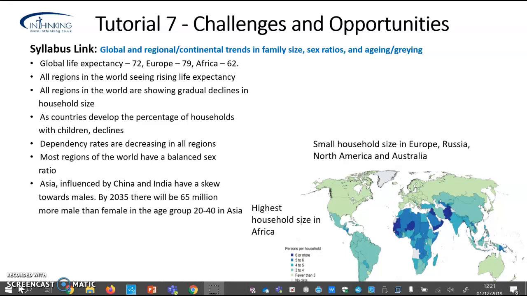But all of these regions are still experiencing a fall in household size, and that reflects a slowing in the growth of population at the global scale.